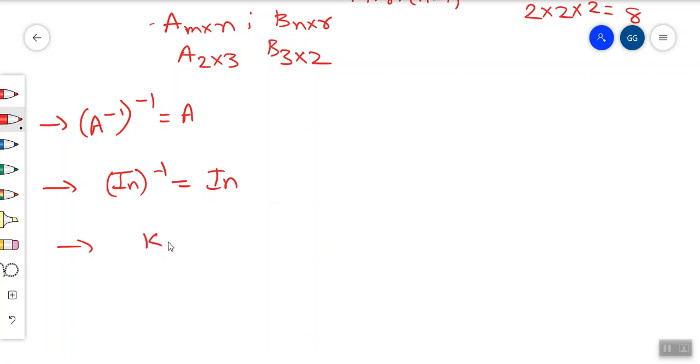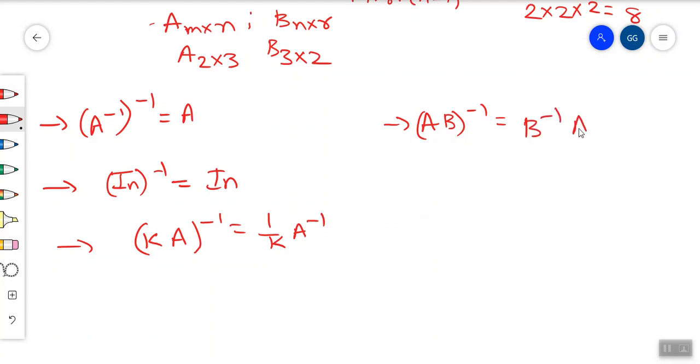If K is a constant and A is an invertible matrix, then (KA) whole inverse is equal to 1 by K into A inverse. And the fourth one, (AB) inverse is equal to B inverse into A inverse.